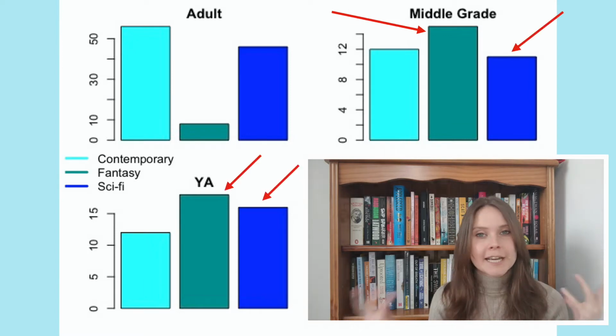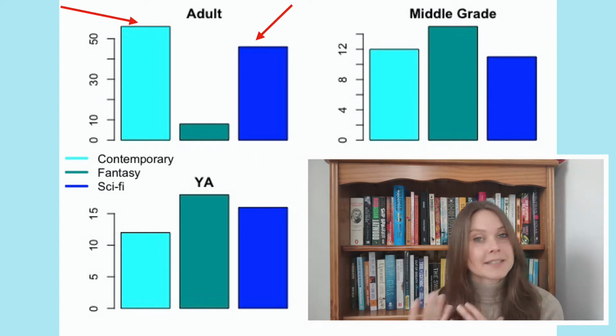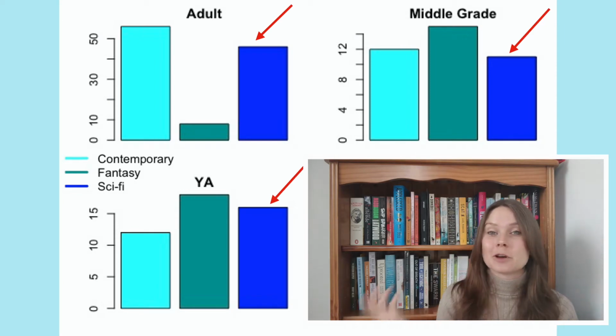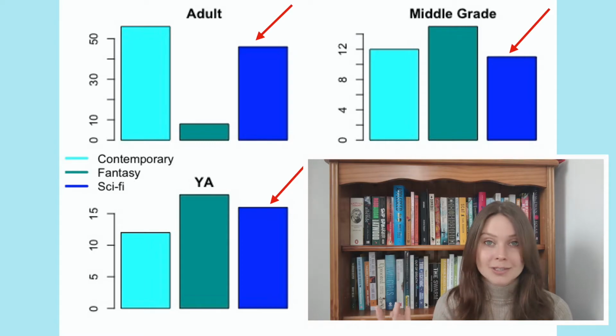grade. Fantasy and sci-fi seem to dominate the YA and middle grade space, while contemporary and sci-fi dominate the adult space. Sci-fi seems to be doing well across all groups. That speculative element seems to resonate with people of all ages. So the next aspect I was really interested in was where the stories were set.